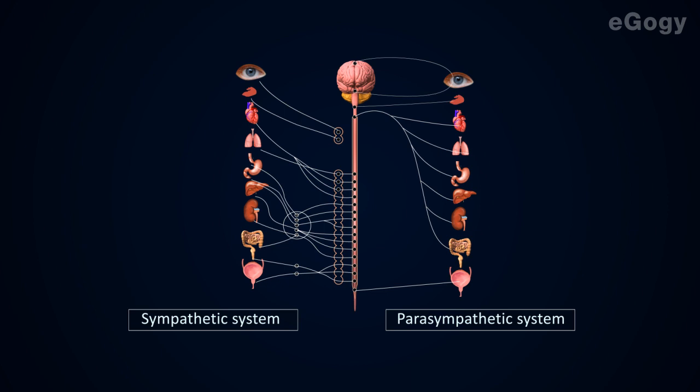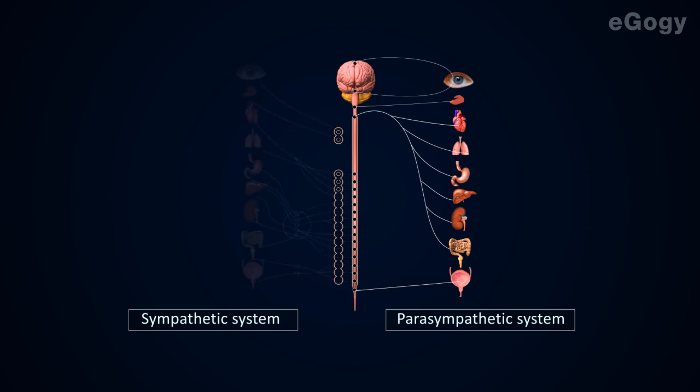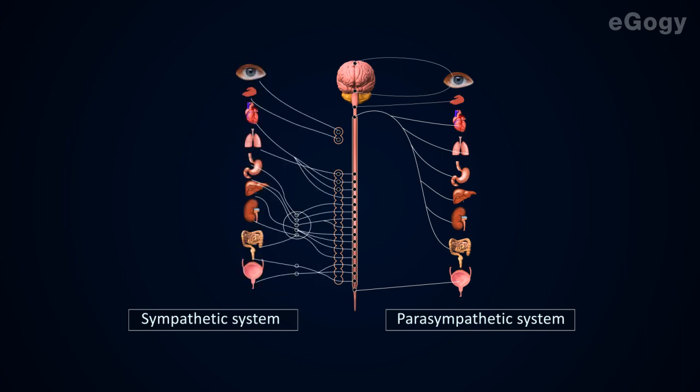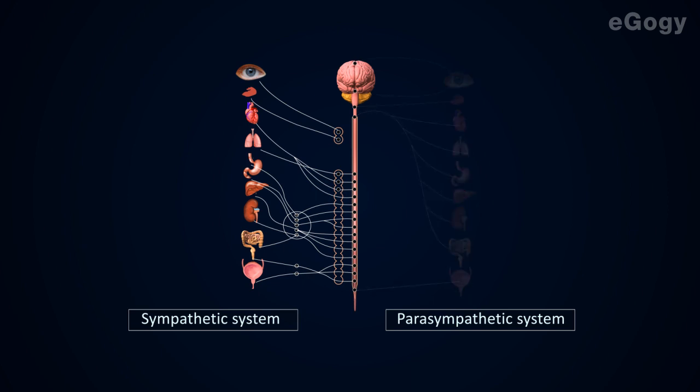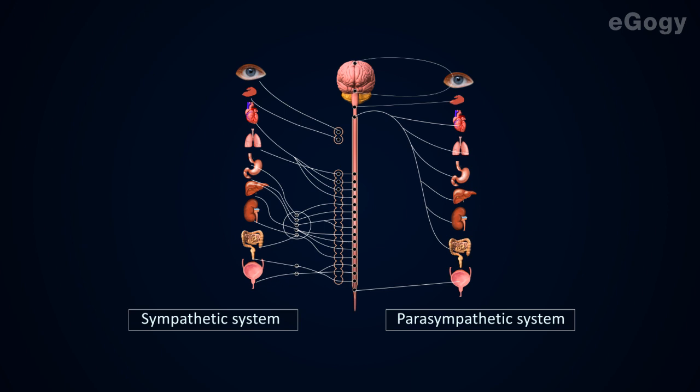The sympathetic system is the combination of ganglia which appear at the two sides of the backbone and the related central nerves. The parasympathetic system is the combination of ganglia which are produced from the brain and spinal cord and the nerves. The nerves from the sympathetic and parasympathetic systems go to almost all inner organs. Now let us see what are the changes happening in the sympathetic as well as parasympathetic systems.